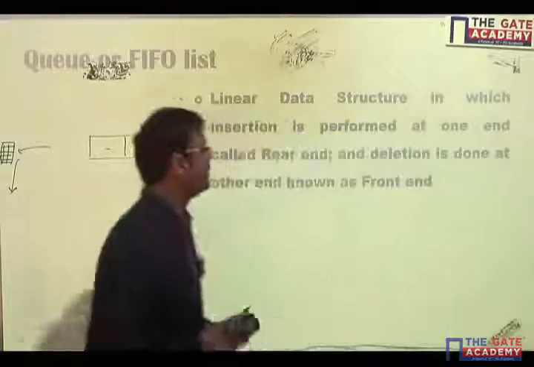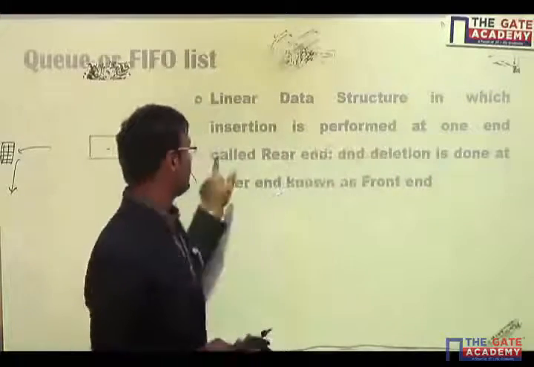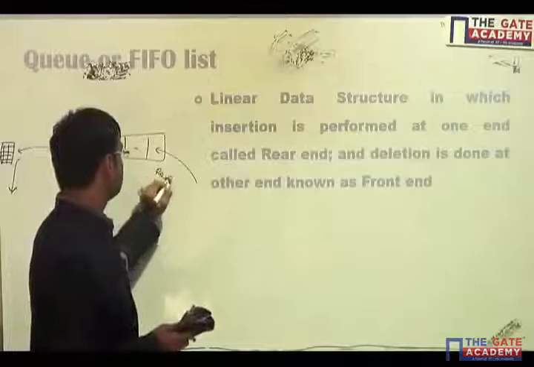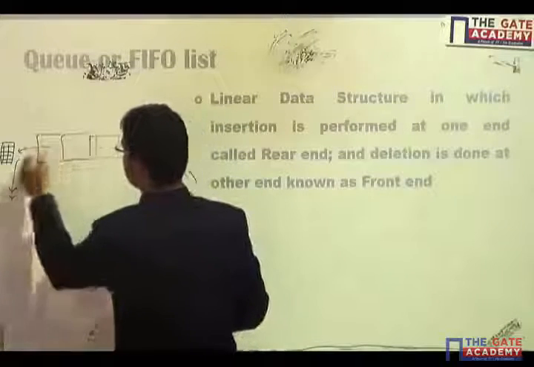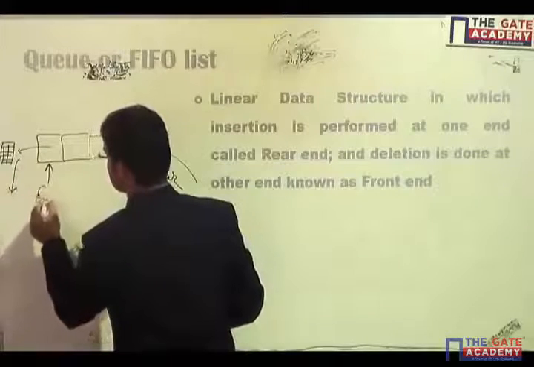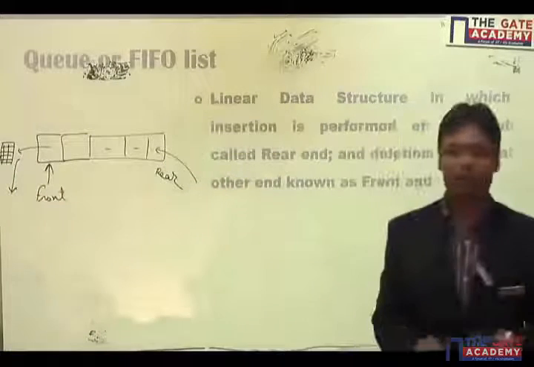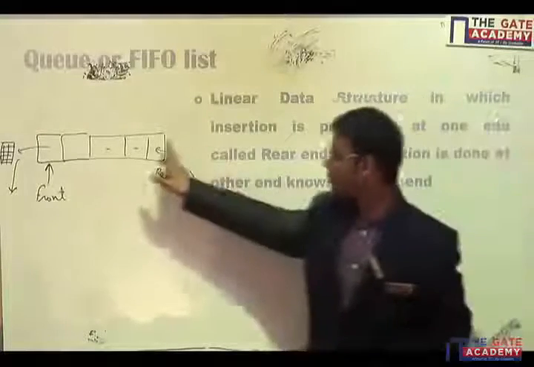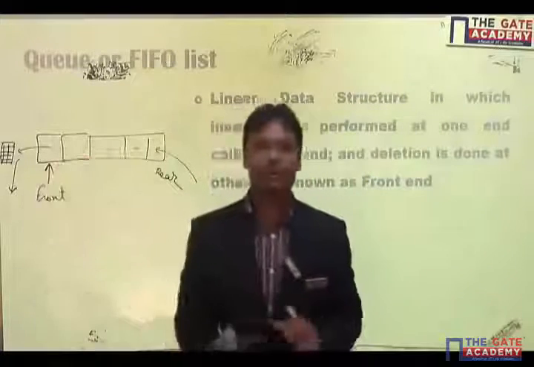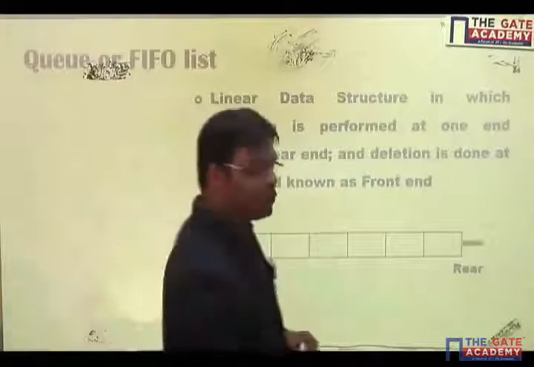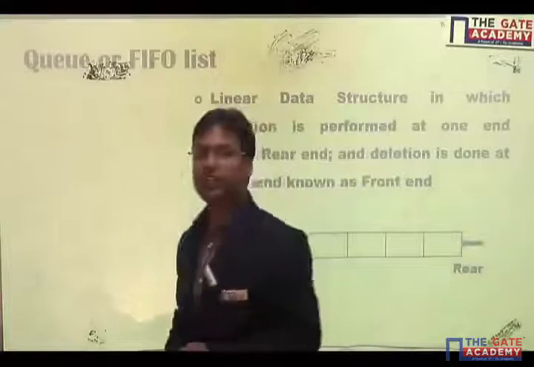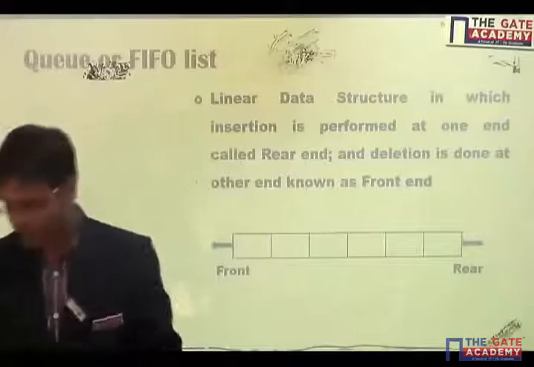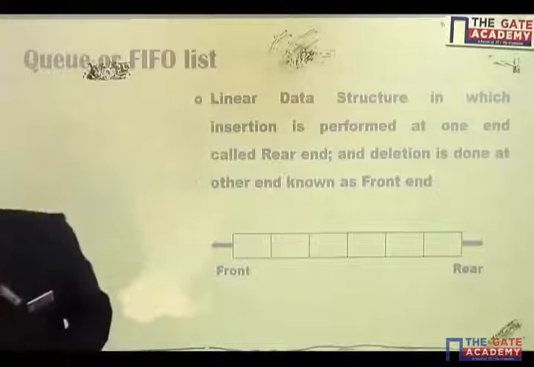That's why I said that insertion is performed at one end called the rear end. Whatever the last end is, that is the rear end, and whatever the first end is, that is known as the front of the queue. So there are two ends, front and rear. Insertion can be performed from the rear end, and deletion can be performed from the front end. If we want to perform any insertion in the queue, that insertion is known as enqueue. So insertion or enqueue, both are the same thing.